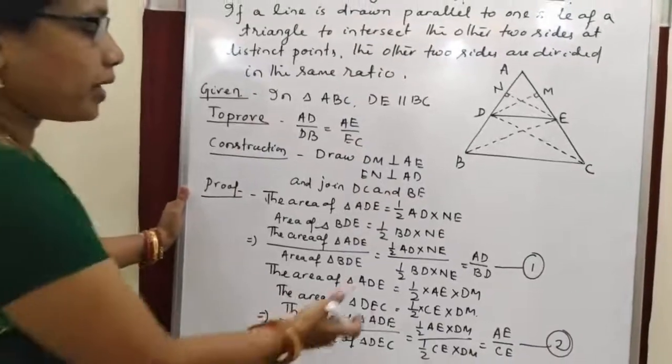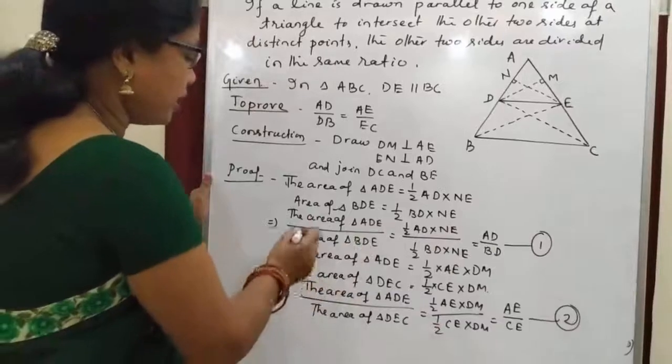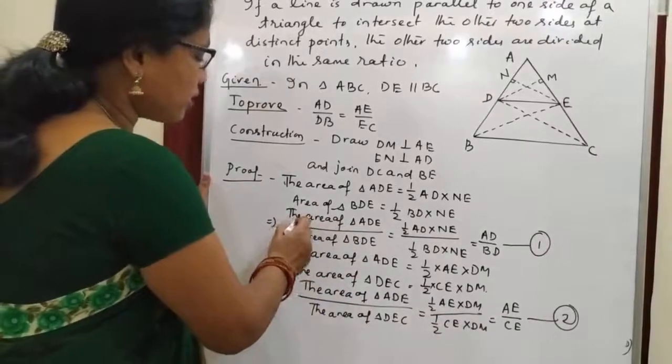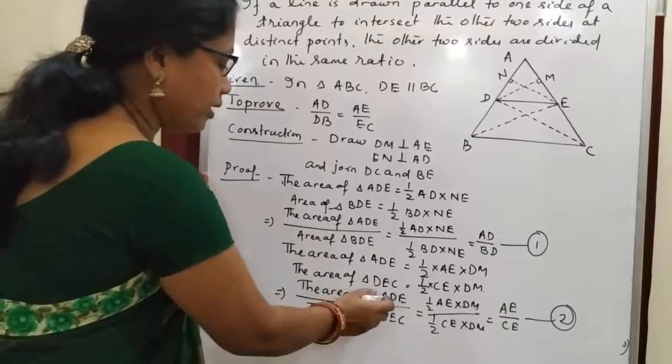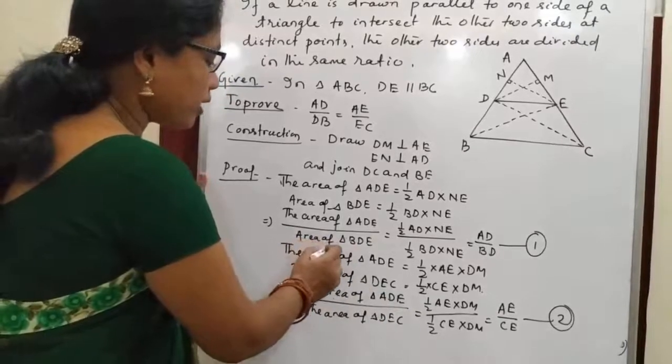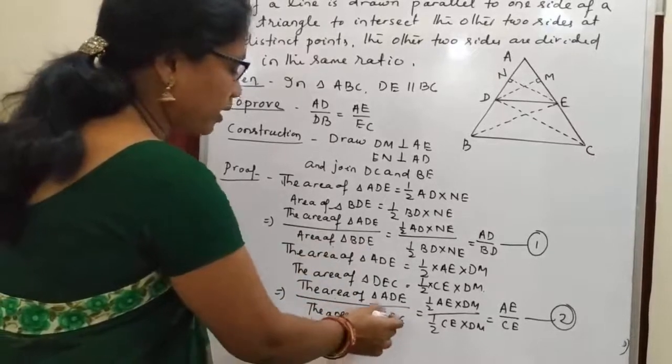So you compare equation 1 and 2. Here on the left hand side, the numerator is the area of triangle ADE, here also the area of triangle ADE, and here the denominator is the area of triangle BDE, here in the denominator the area of triangle DEC.